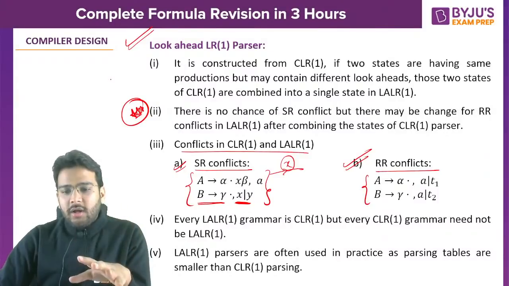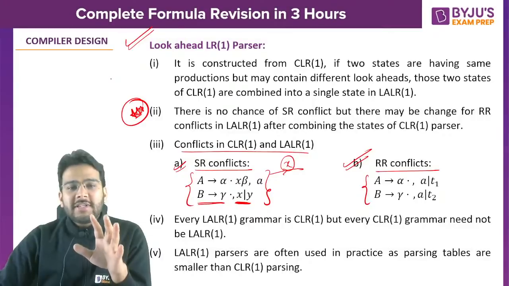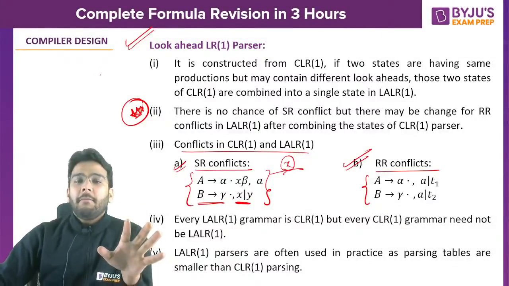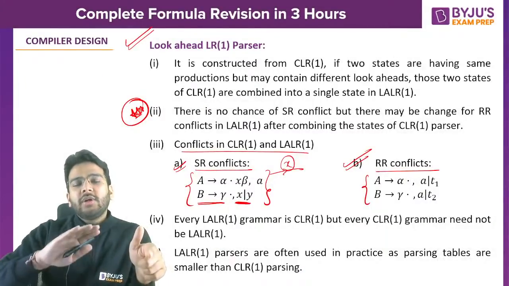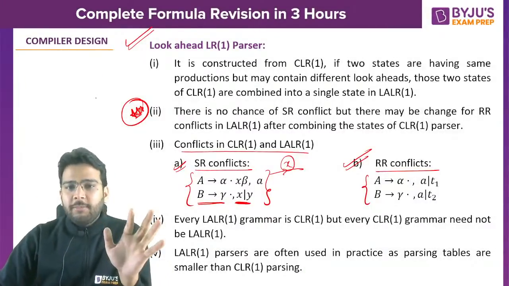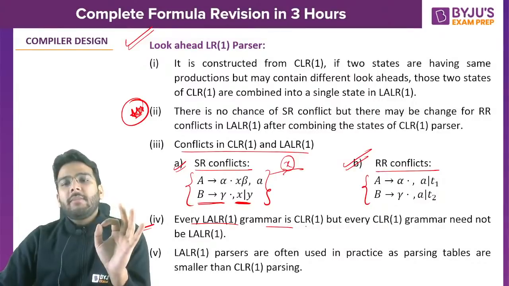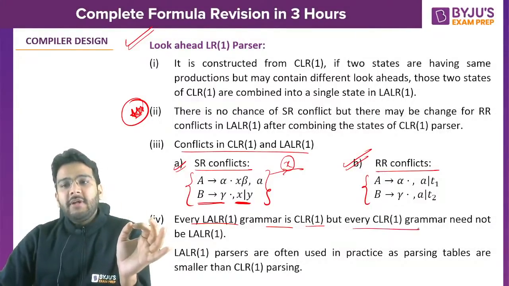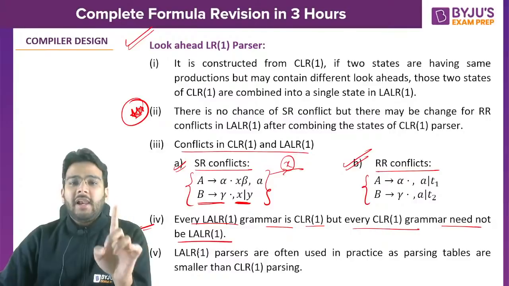When will it not be LALR? Akansha, if in CLR1 you are not having SR conflict and you are not having RR conflict, but in LALR1 you are having RR conflict, then it will not be LALR1, it will be just CLR1. Getting the point? So these are the important points. Here I have written every LALR1 grammar is CLR1, right? Because this is a subset of CLR1. But every CLR1 grammar need not be LALR1.